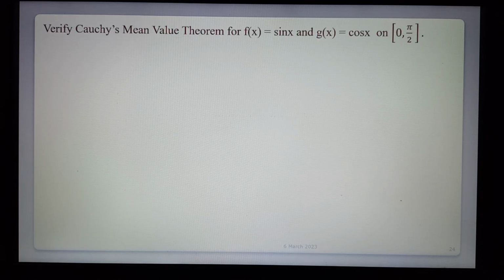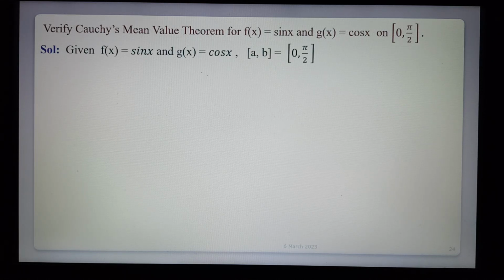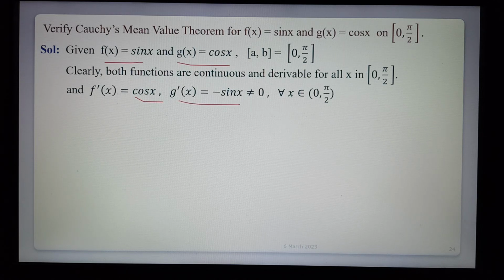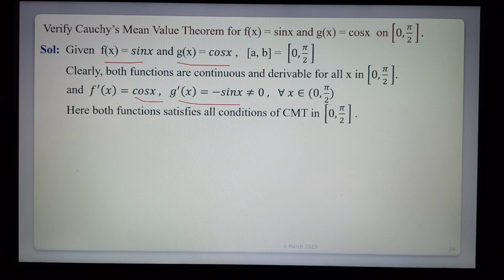So next, verify Cauchy's mean value theorem for f of x is equal to sin x and g of x is equal to cos x in the interval 0, 5 by 2. So given f of x is equal to sin x and g of x is equal to cos x. Both functions are clearly continuous and differentiable in the given interval, and f dash of x is equal to cos x, g dash of x is equal to minus sin x. Both functions satisfy all conditions of Lagrange's mean value theorem.